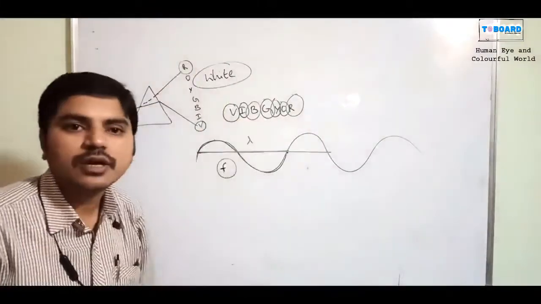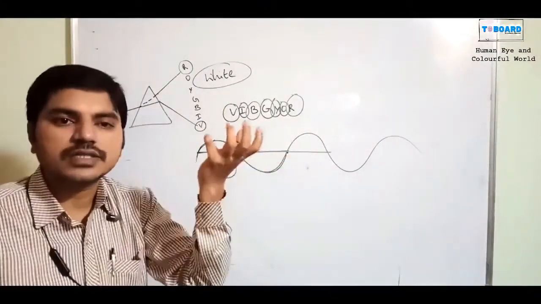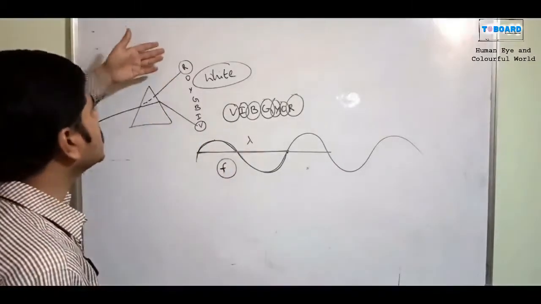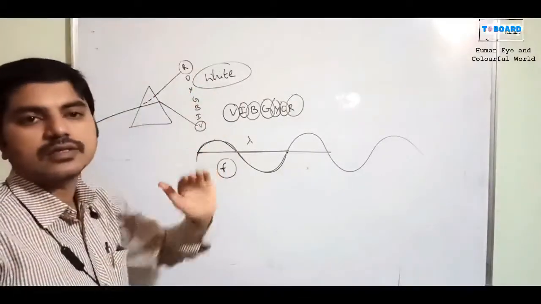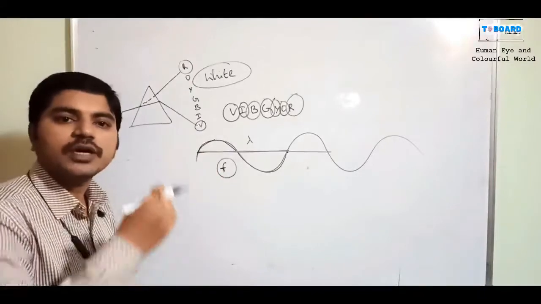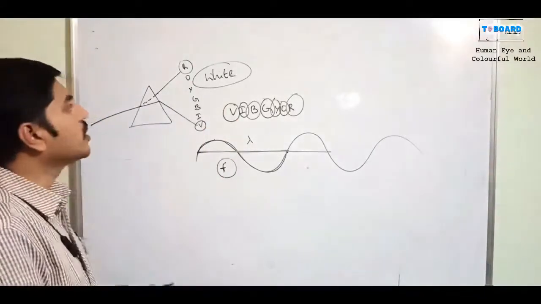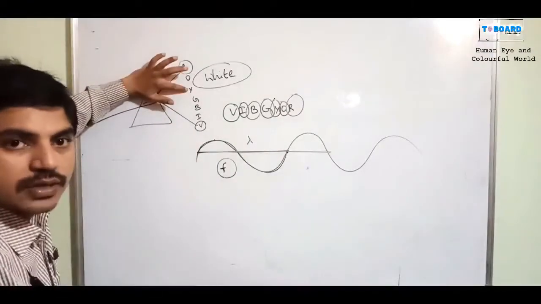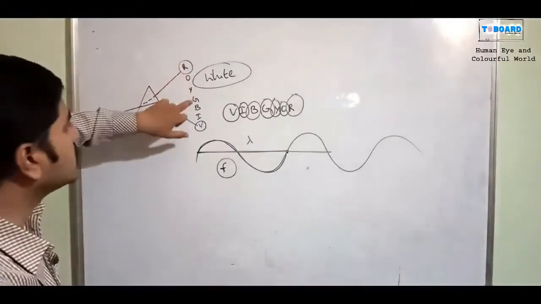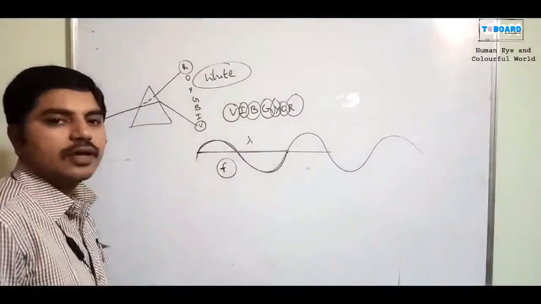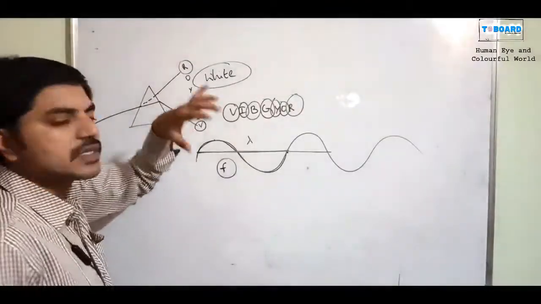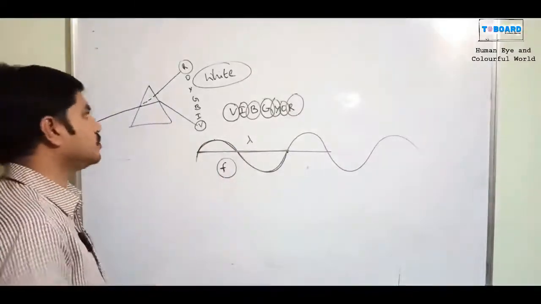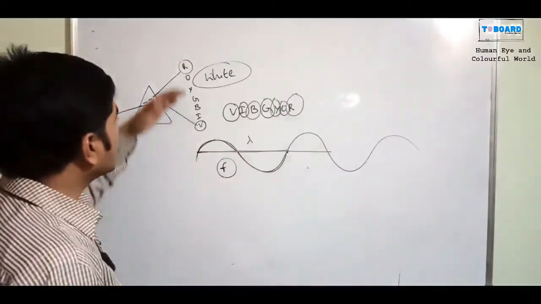In VIBGYOR also we cannot see all colors at a time with our eyes because some colors mix with other colors. You can see that yellow color is used in signals, as well as green color. Up to green color we use signals for stop, think and go.